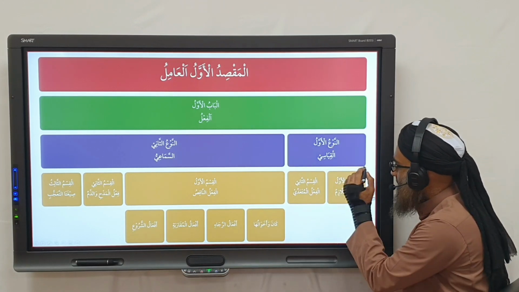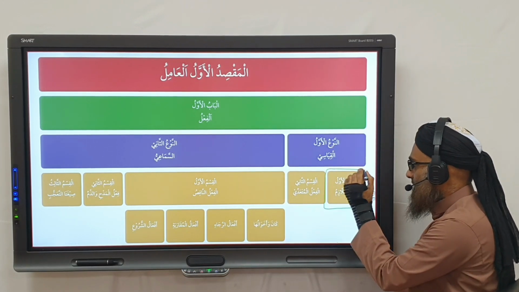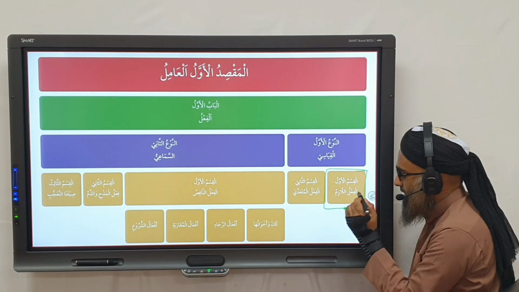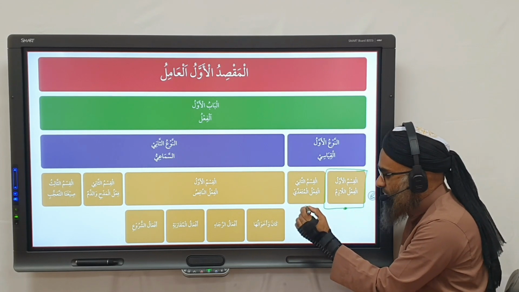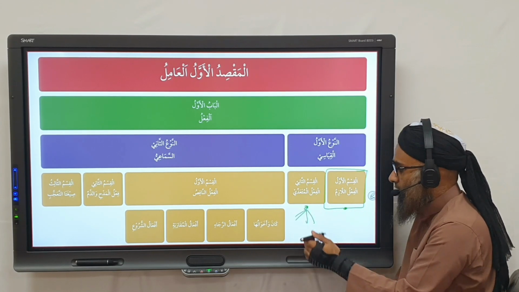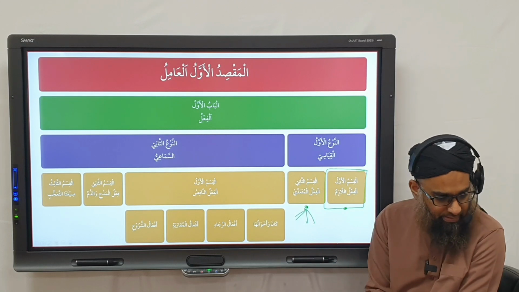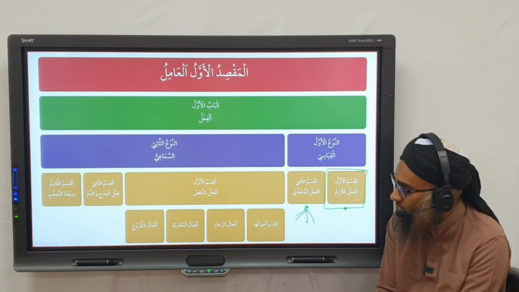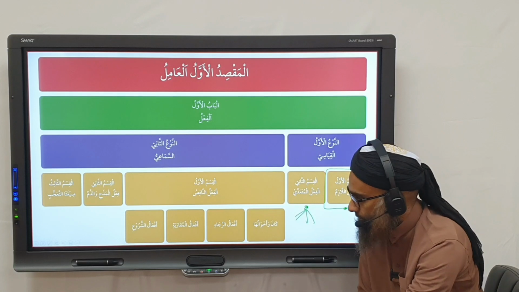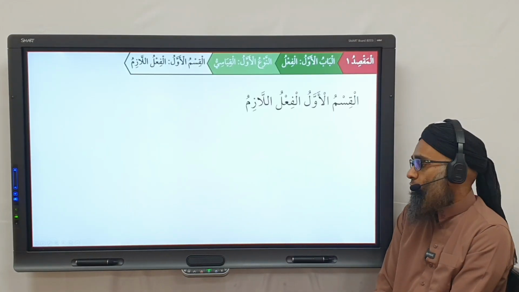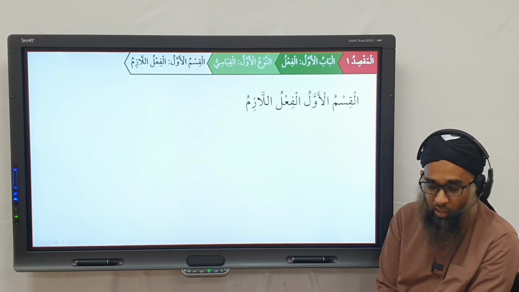And then in the naqis you have kana and its sisters, af'al al-raja', af'al al-muqaraba, af'al al-shuru'. So here we're going to focus on this one now. This is the two qisms. This is the one we discussed in today's lesson. And fa'l muta'addi we will expand on quite deeply compared to the sughra. Yes, is it refreshing, the mind map we did from sughra? Okay. So al-qism al-awwal, al-fa'l al-lazim.